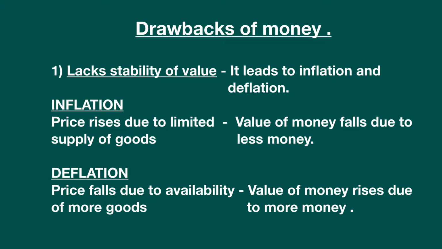Now maybe these two words are quite new for you all, so listen to the point clearly. Inflation. Let us take for example onion, because recently the cost of onion was very high, reaching 100 or 120 per kg. So price rises due to limited supply of goods. The supply of onion was very limited, it was very less. That's why the price of the onion was very high.